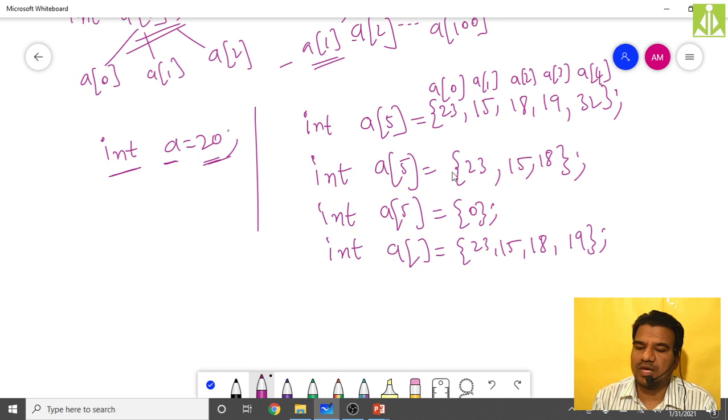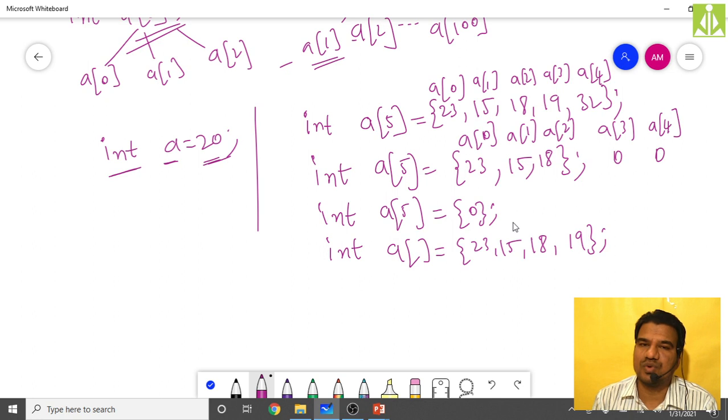Then over here what will happen? This is 23, a of 0, 15 is a of 1, and 18 is a of 2. And what happens with a of 3 and a of 4, because we will be having two more elements, isn't it? Yesterday we have seen that these two will become zeros. I have shown you practically in my last video. All the remaining elements, a of 3 and a of 4, will become zeros only.